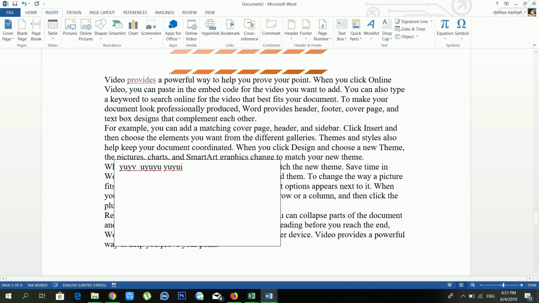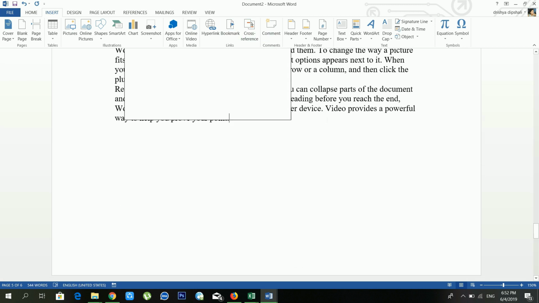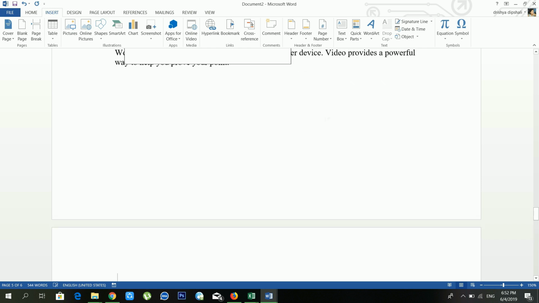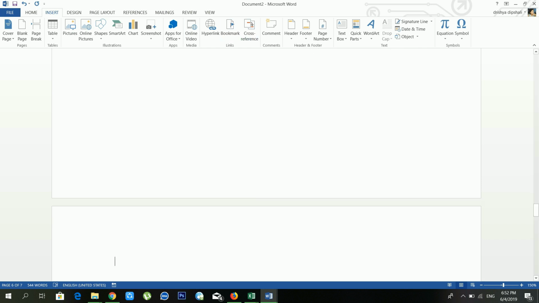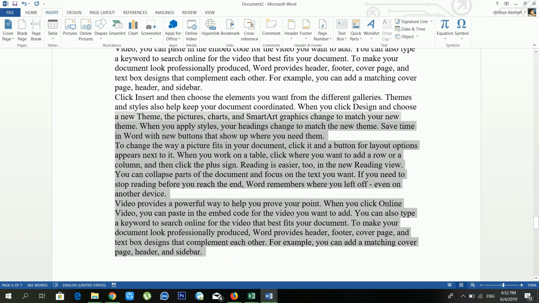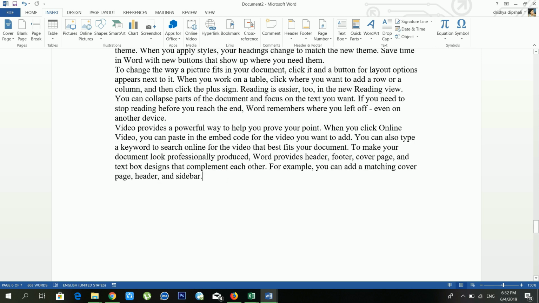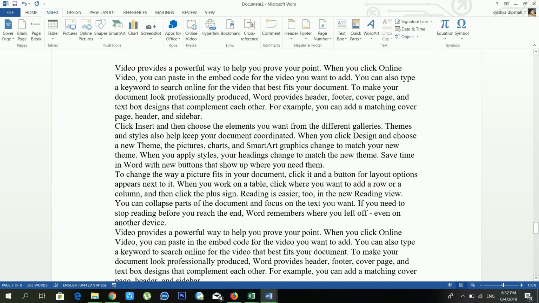Another option is bookmarks. If you want to create bookmarks, in that case you have to use bookmark. Just wait for a moment, I'm typing something. See, there is some text inside my document.